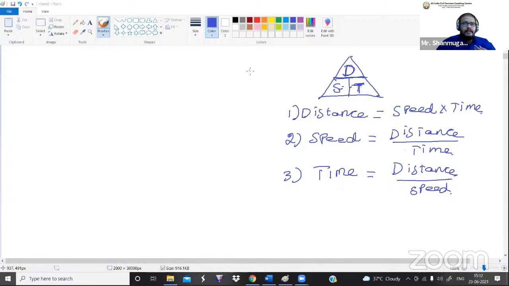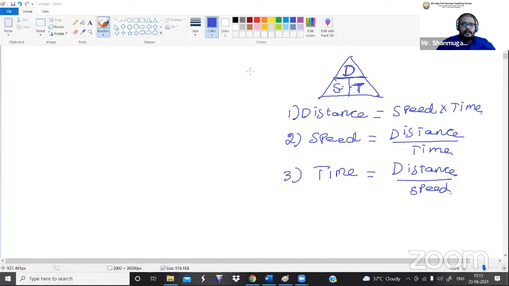In such a case, we can't find the answer for that particular question. Or else, instead of giving the time parameter or speed parameter directly, they will give you some clue for finding out the speed parameter and the time parameter. So we have to understand the clue first. After that we have to find out the speed value or time value. Then, after finding out both of the parameters only, we can calculate the distance value.